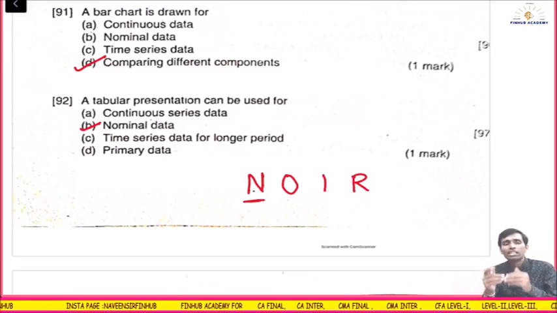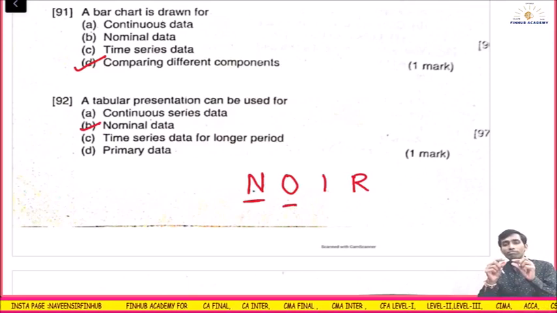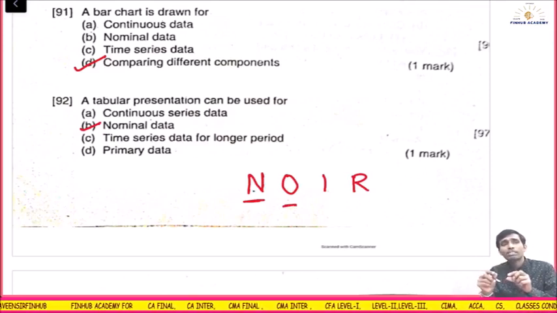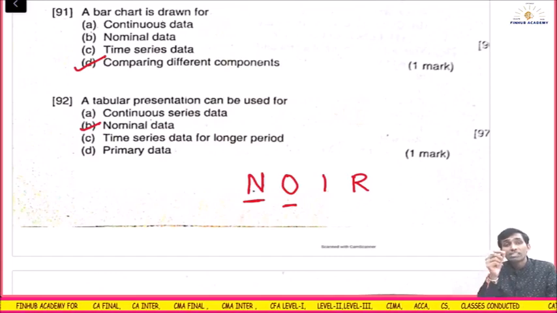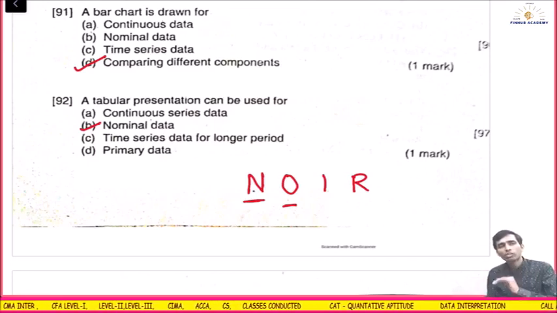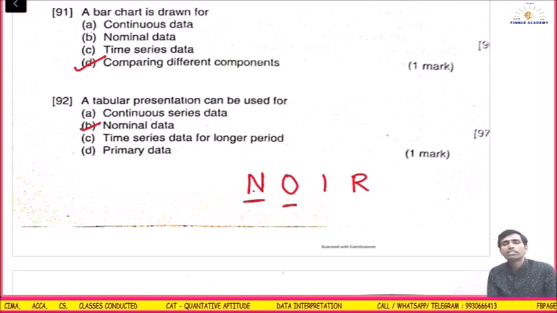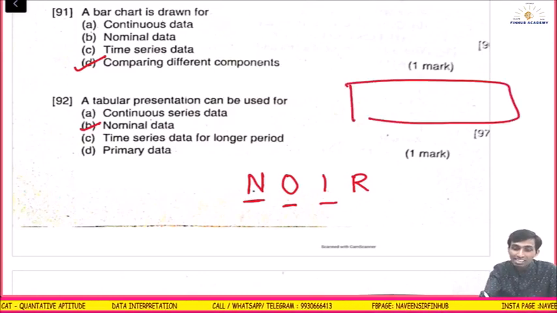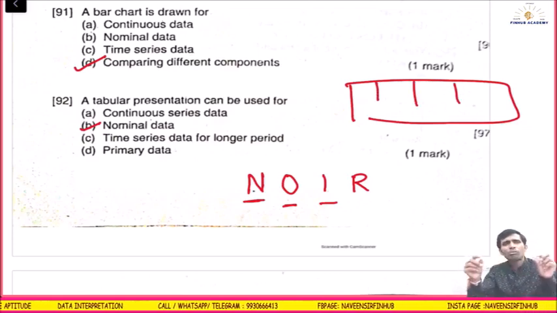Coming back, initially whenever mathematicians studied data, they studied with reference to the nominal, with reference to a name. This much is this, this much is this. Then in maths, ordinal came. Ordinal means a stage where the things were ordered. These are the levels of measurement. A simple example: in school or college you get ranks, the order. When I give first rank, second rank, you come to know the first is better than the second. Ninth rank is better than tenth, meaning that student is doing better. That is ordinal. This is how we used to measure. Maths evolved like this, and then came intervals. If you see your scale, there is interval: 1 centimeter, 2 centimeter, 3 centimeter, thermometer, all this came in.